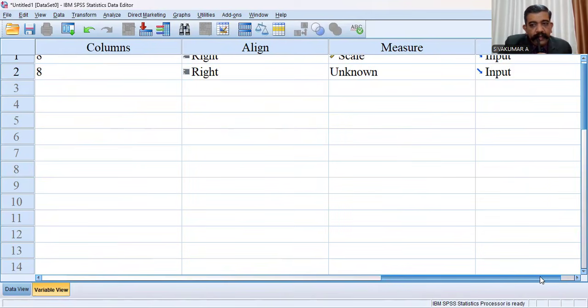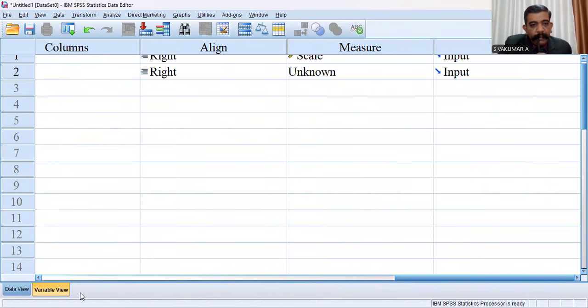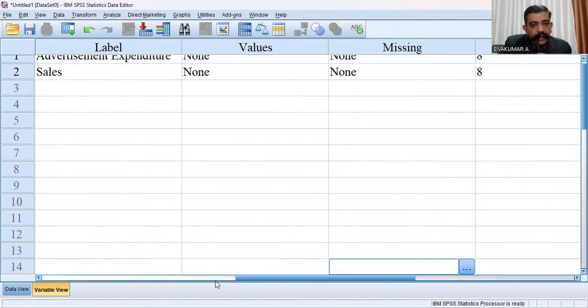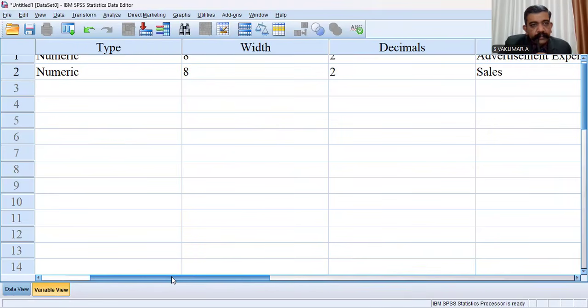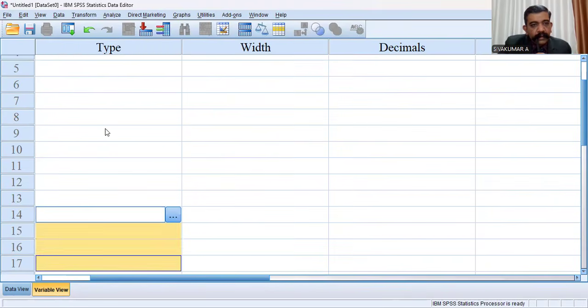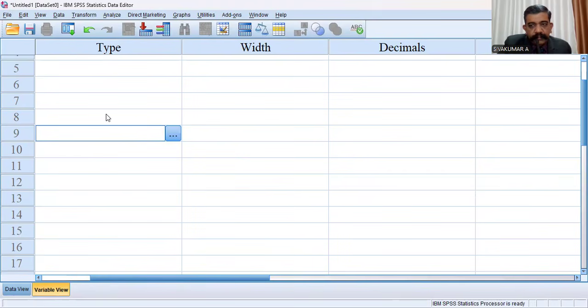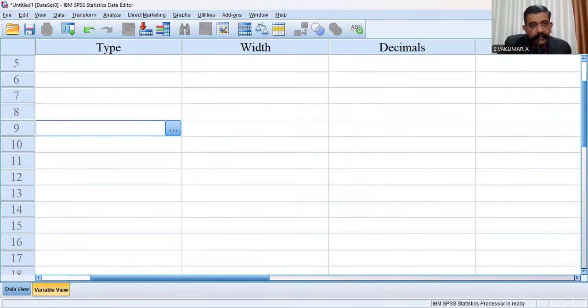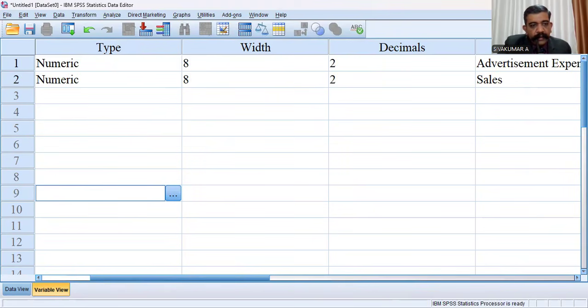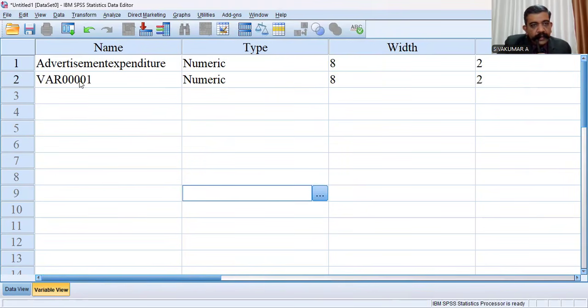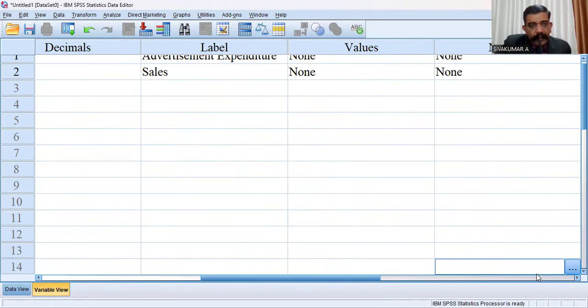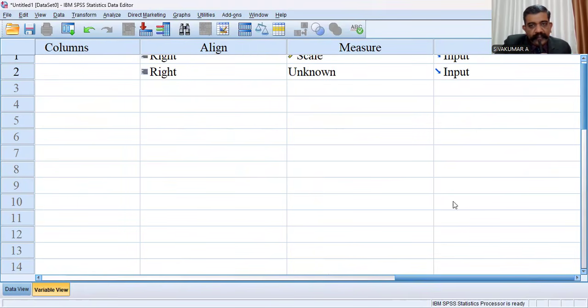You have to only type labels. I have typed the label. Then you have to select the scale.